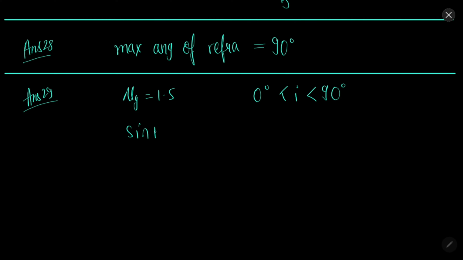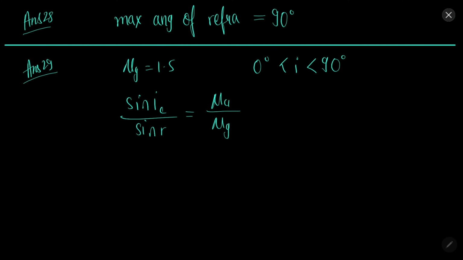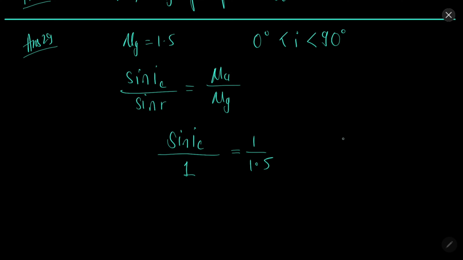So sin IC, the critical angle, over sin r will be mu A by mu G. That is, at critical angle the angle of refraction will become 90 degrees. So sin 90 degrees is 1, equal to 1 over 1.5. By this we will find that the critical angle comes out to be 40 degrees 48 minutes 48 seconds.